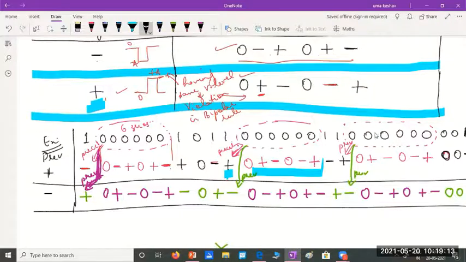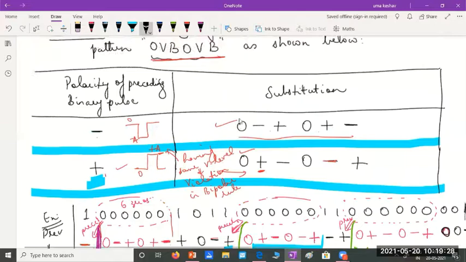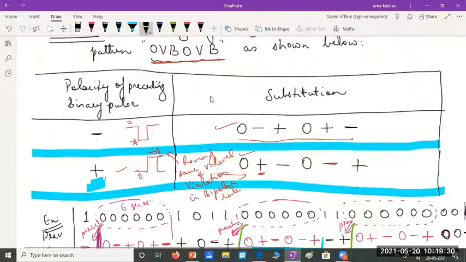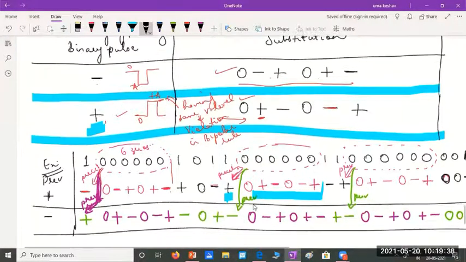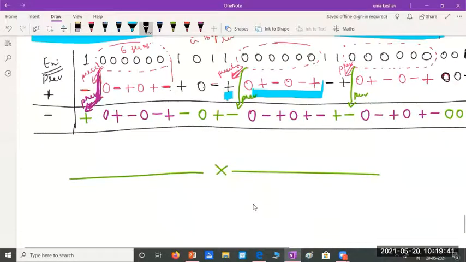Again, a set of 6 zeros. Look at the preceding pulse. It was a plus. So the replacement is 0 plus minus, 0 minus plus. So this is how we do it, it's simple. Here I need not even worry about counting how many ones are there after my last substitution. I directly have to look at the preceding pulse and put the substitution. That's it. This completes module 1.